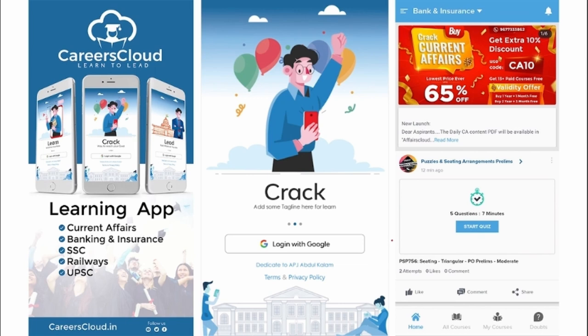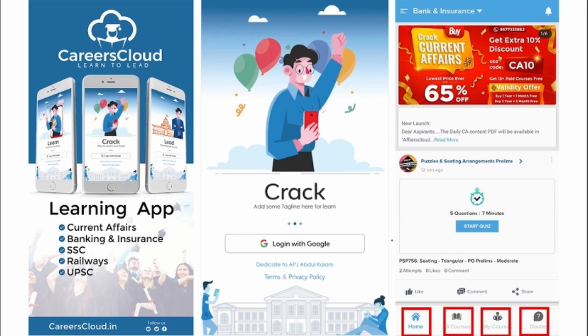And once you have logged in, you will be redirected to this page where you will be getting this UI. And there will be options for home, all courses, my courses and doubt section in this application. You will be getting multiple PDFs, multiple content on a daily basis that will be enhancing your learning.